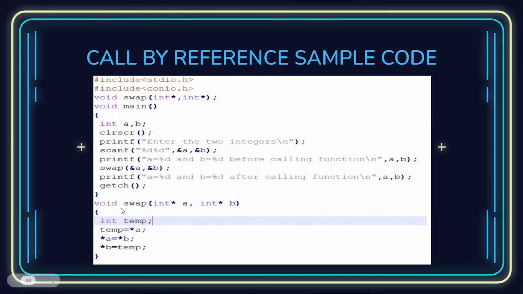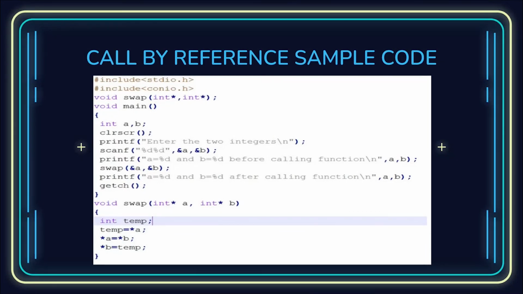Here, are pointer int and int pointer both the same or what? No, both are not the same. In this example, it's int pointer, so we have declared the pointer type as integer. Here we are declaring the pointer type is integer.